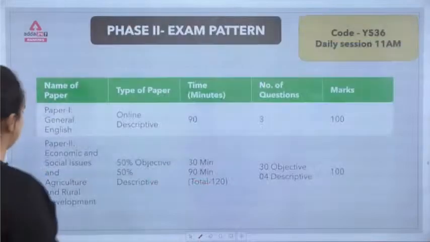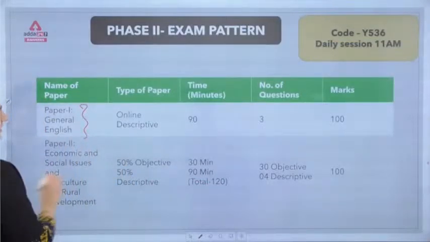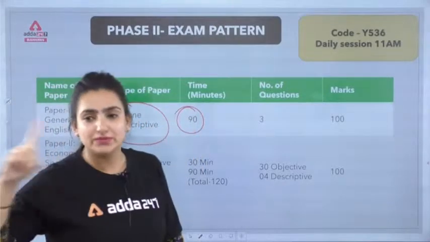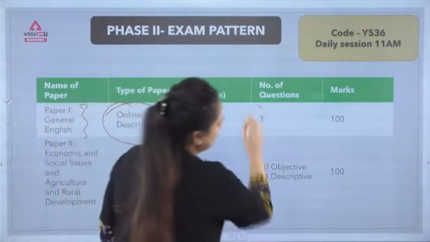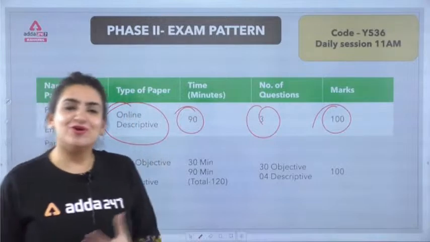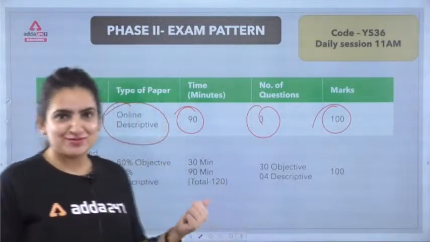If we come to phase 2, my dear, and talk about general English, this is a descriptive paper of 90 minutes, that is 1 hour 30 minutes, and there will be 3 questions comprising 100 marks. Herein we'll be discussing what all things will be there in the descriptive.